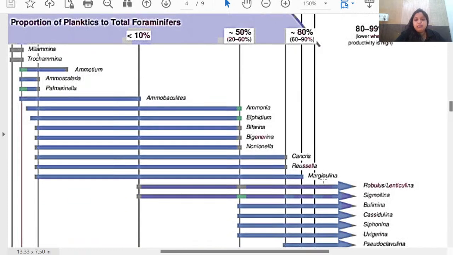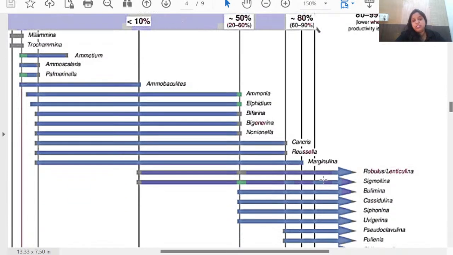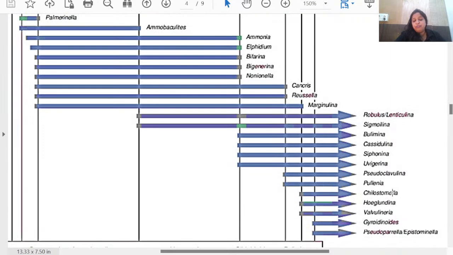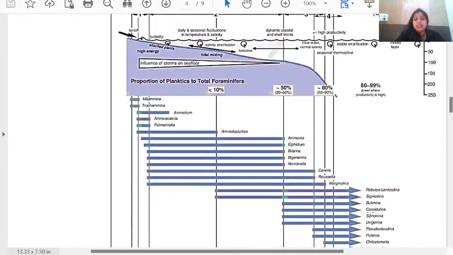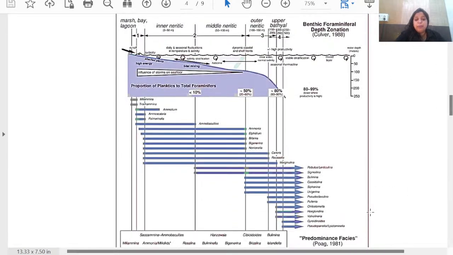Much deeper level, deep ocean foraminifera are Uvigerina, Siphonina, Bulimina, Robulus, and Valvulineria. All these are deep water foraminifera. This picture is very important. We will give you complete details about the benthic foraminifera zonation or their ecology. You have to remember the foraminifera names and the depth at which they live.